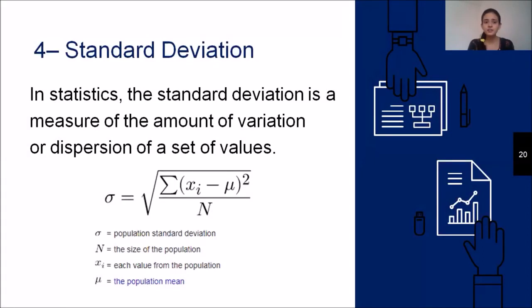So what is standard deviation? In statistics, the standard deviation is the measure of the amount of variation or the dispersion of a set of values, which we have already seen. So we can say it is the square root of the variance.